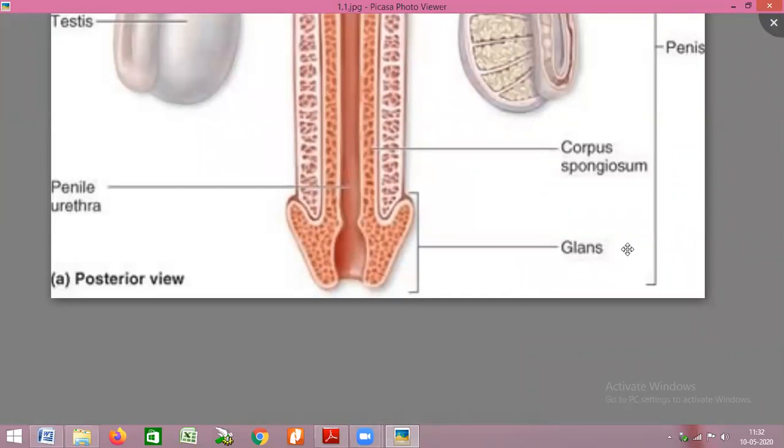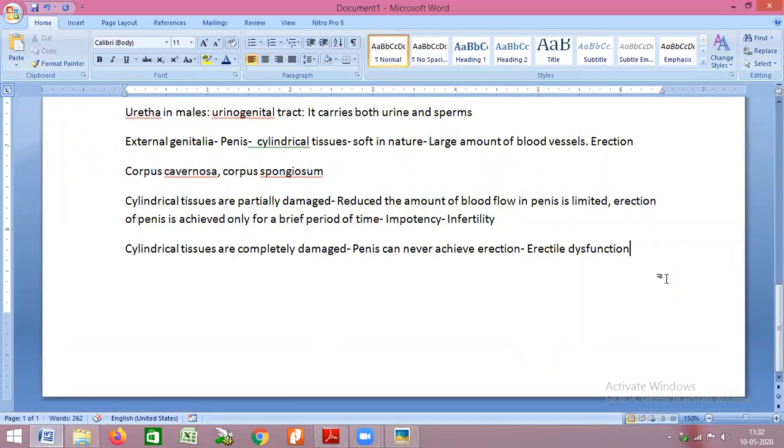This glans penis is covered by skin, which is called prepuce.